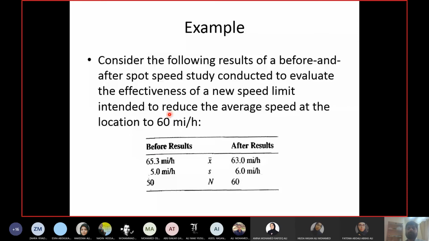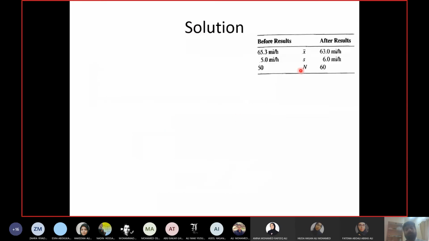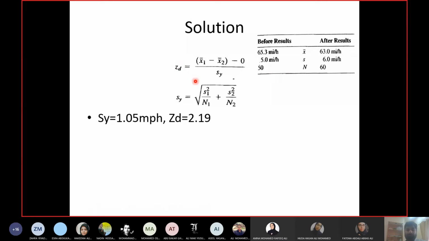So I have to first of all apply the z-test to find out if there is a significant reduction in the speed or not. Okay, so the equations, right? Z and Sy.